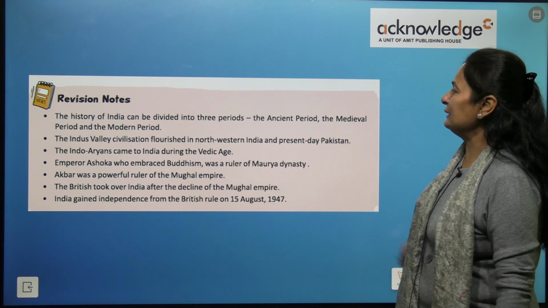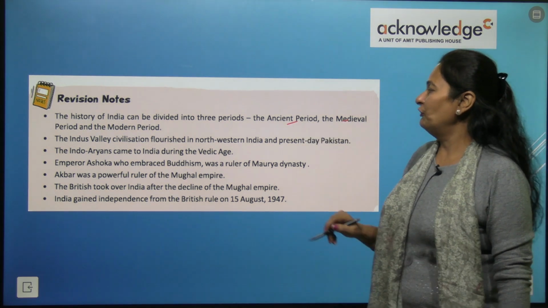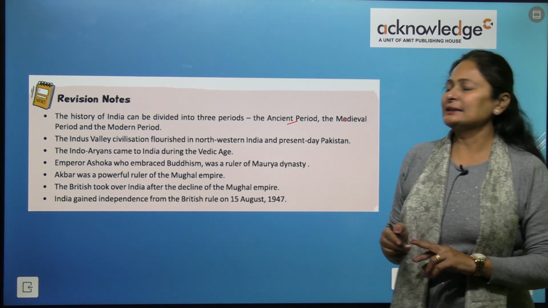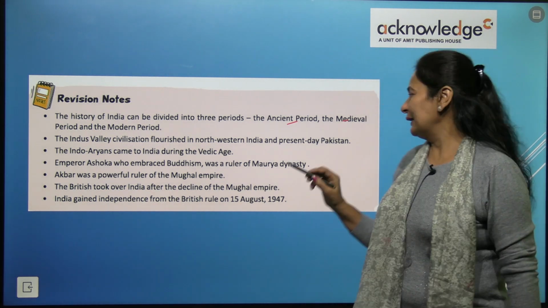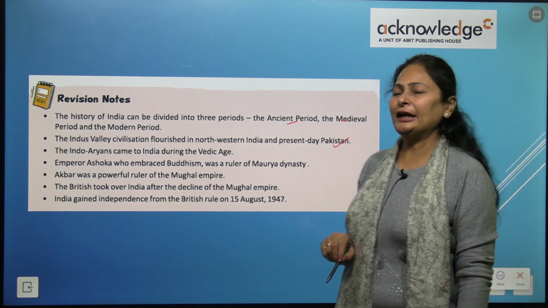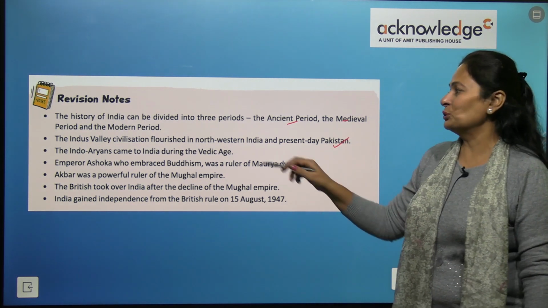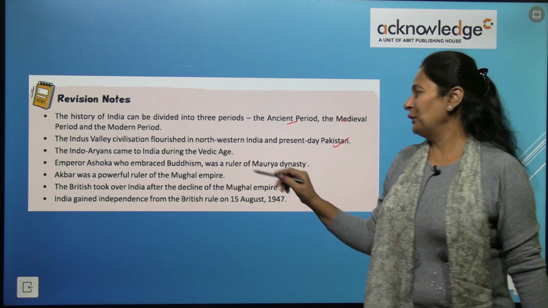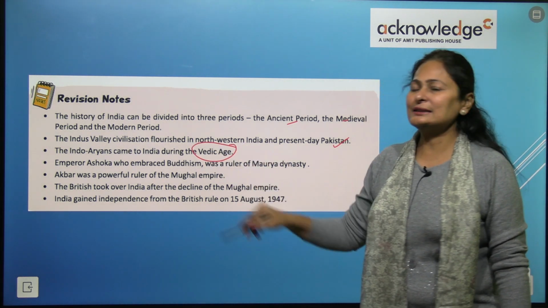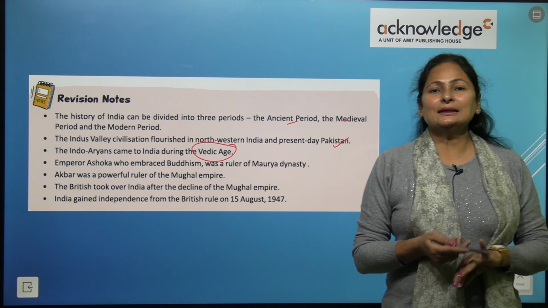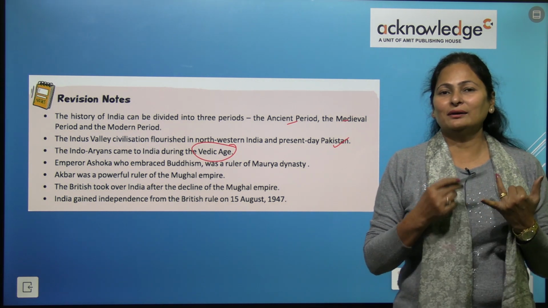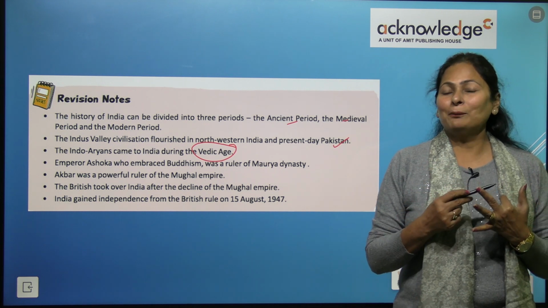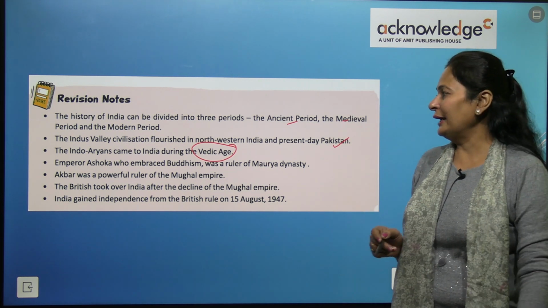Now, the Indus Valley civilization flourished in northwestern India and this part is presently in Pakistan. Very good. The Indo-Aryans, they came to India when? During the Vedic age. Why is it called the Vedic age? Because the Vedas were written in this period. The Rig Veda, the Yajur Veda, Sam Veda and Atharva Veda, right?